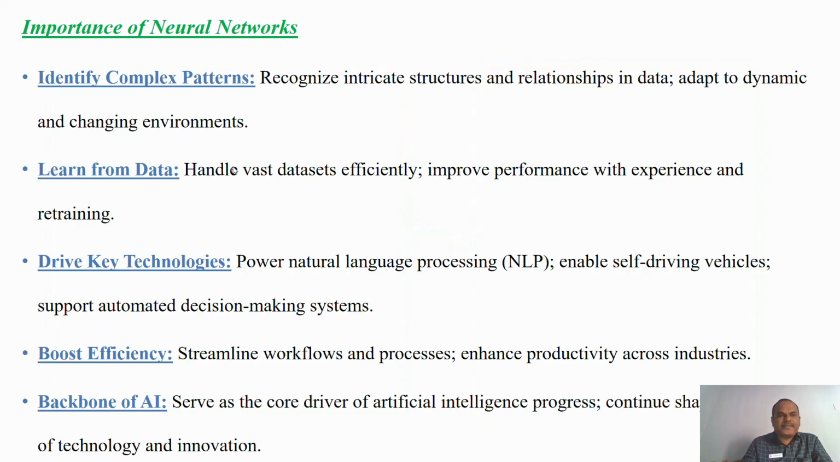These are the importance of neural networks. Number one, to identify complex patterns. There is a variety of patterns available. How are we identifying complex patterns? To recognize intricate structures and relationships in data, and to adapt to dynamic and changing environments through these complex patterns. This is the first one.